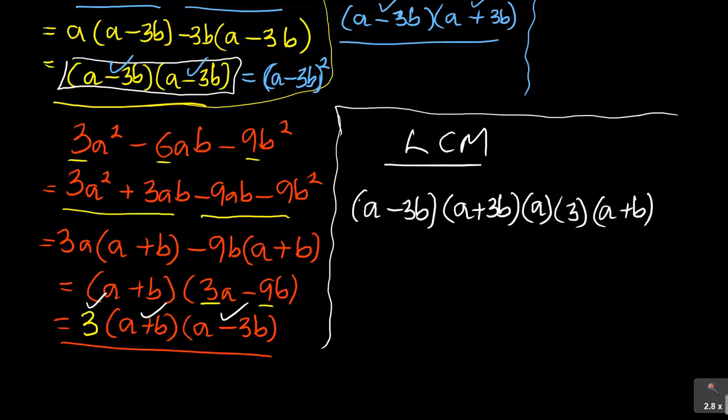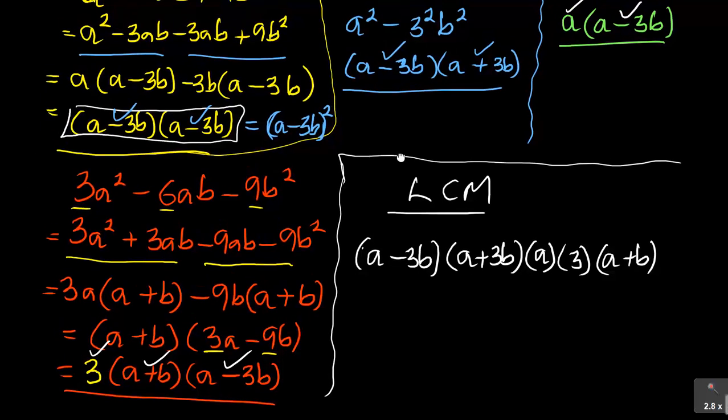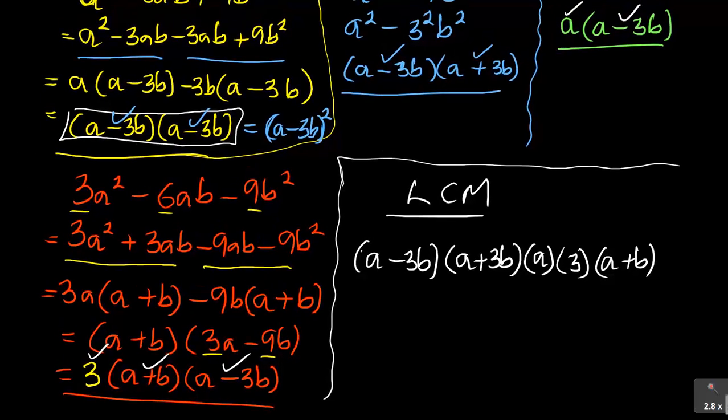So when I've done this, what I need to do is to write them in the right format, and I also look for the highest powers in each one of them. Now you saw that a minus 3b, there was a higher power there, which was 2. So the answer will become,